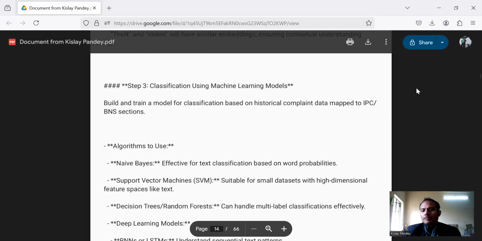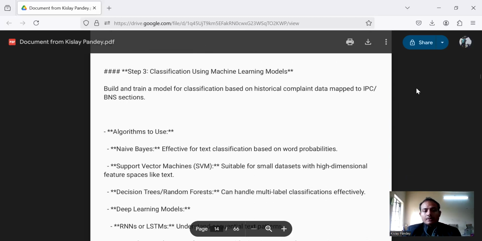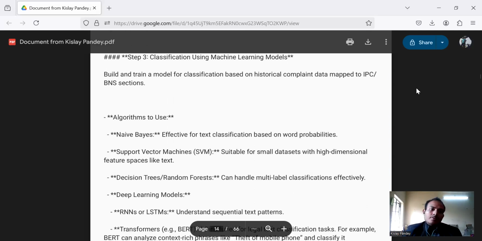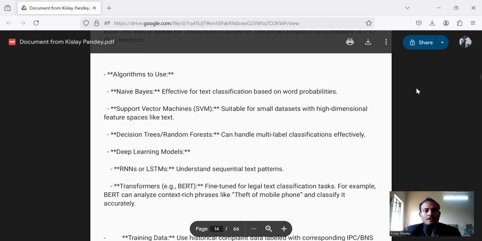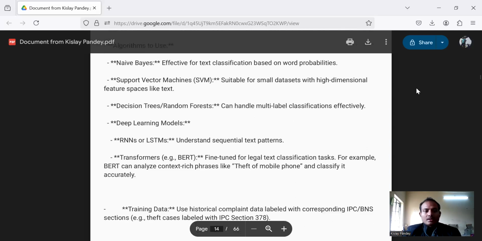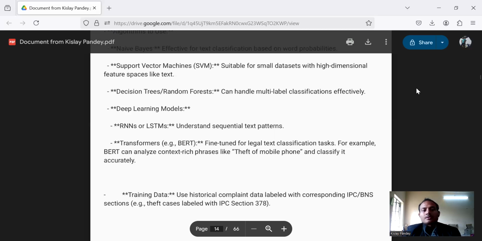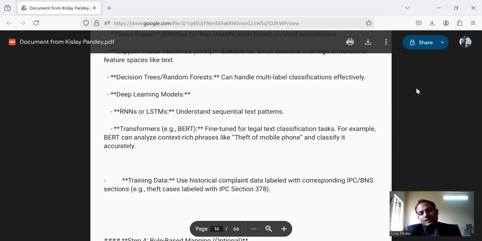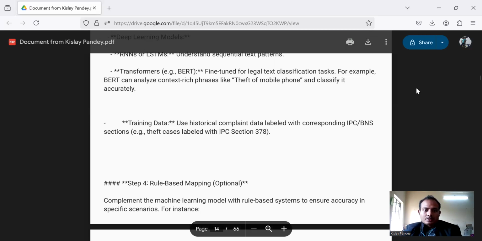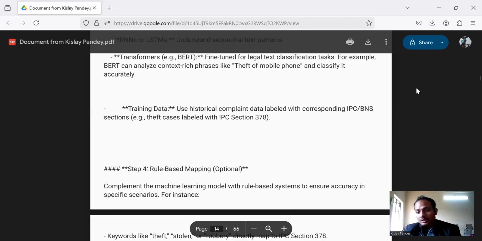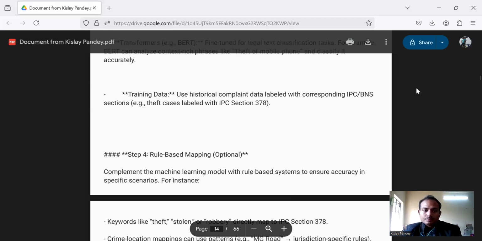It is the important technique. Here we use Naive Bayes or support vector machines, decision tree, random forest, deep learning models, RNN and LSTM. Then we can use transformers also here. Then training data: we use historical complaints data labeled with corresponding IPC sections, like section 378 for theft.